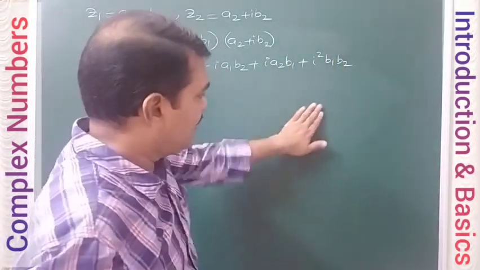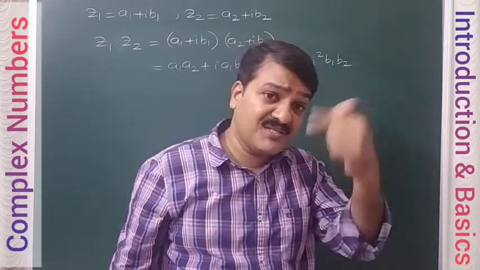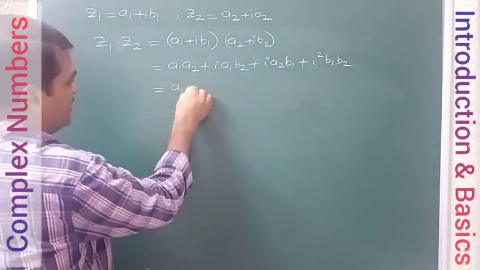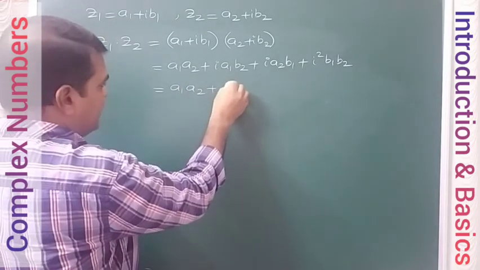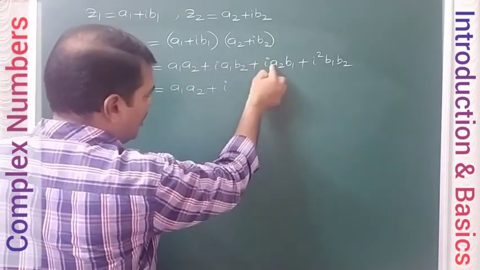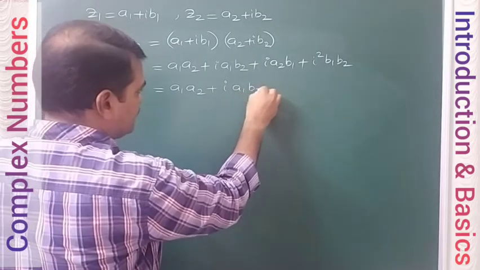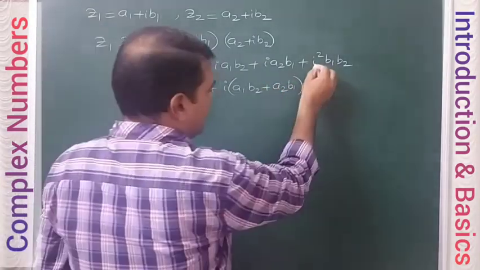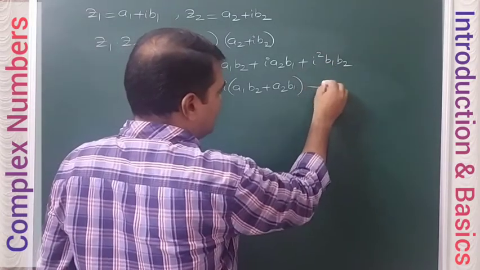We know i is square root of -1, so i square is -1. So therefore, I will write the next step by taking i common in the second and third terms, and in the last term i square is -1.